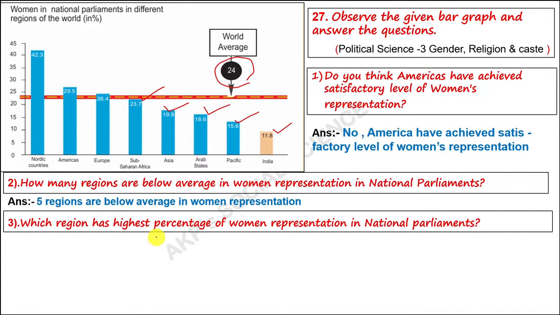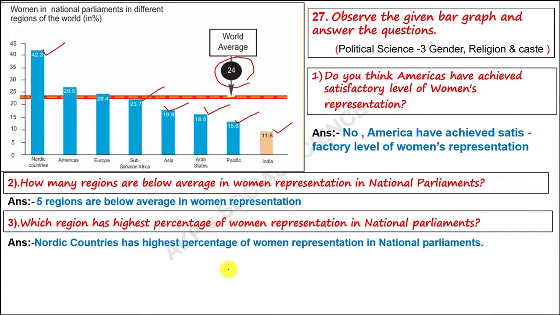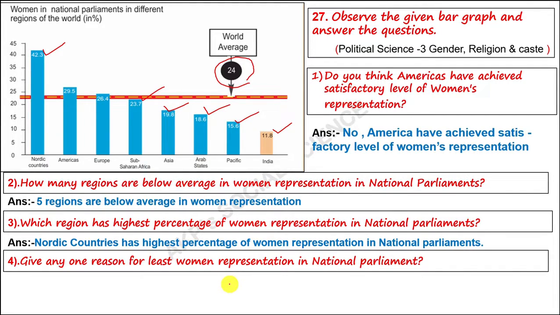Which region has the highest percentage of women representation in national parliament? The highest is Nordic countries. The right answer is that Nordic countries have the highest percentage of women representation in the national parliament.